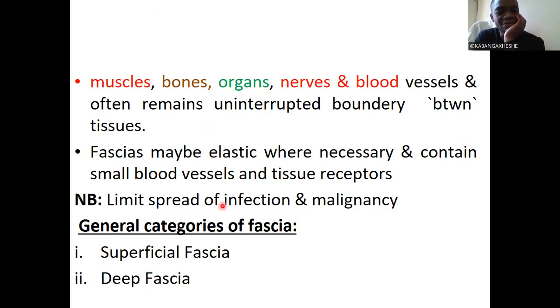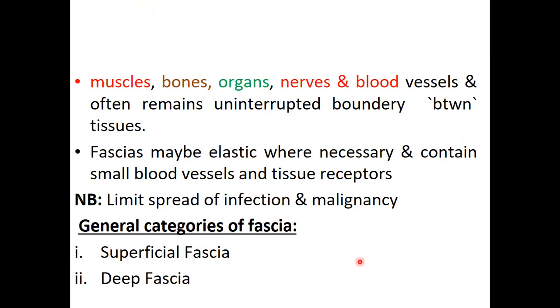Okay, so that was deep fascia and superficial fascia. So when you're cutting through the skin, the first layer of fascia that you come through after cutting through the skin is superficial fascia, then followed by deep fascia. Remember, it is a whitish membrane that appears when you cut the skin. Call it fascia.